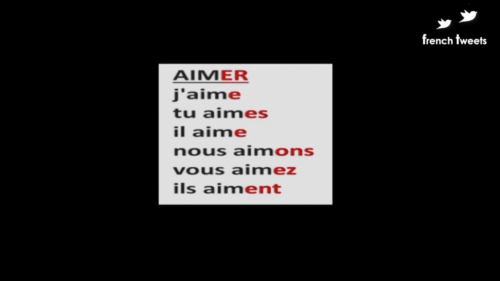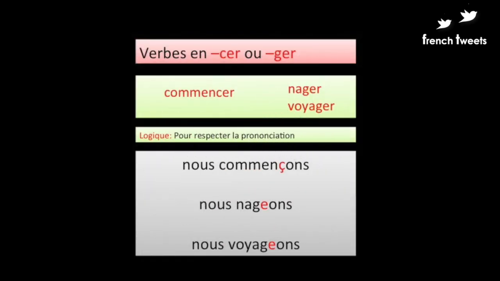So this is one absolute regular verb with all regular endings. Now let's have a look at the other irregular verbs of the first group, er. Now the er ending verbs with the terminations cer and ger are irregular because there are certain alterations with the conjugations. And the logic behind all these alterations is to respect the pronunciation of the verb.